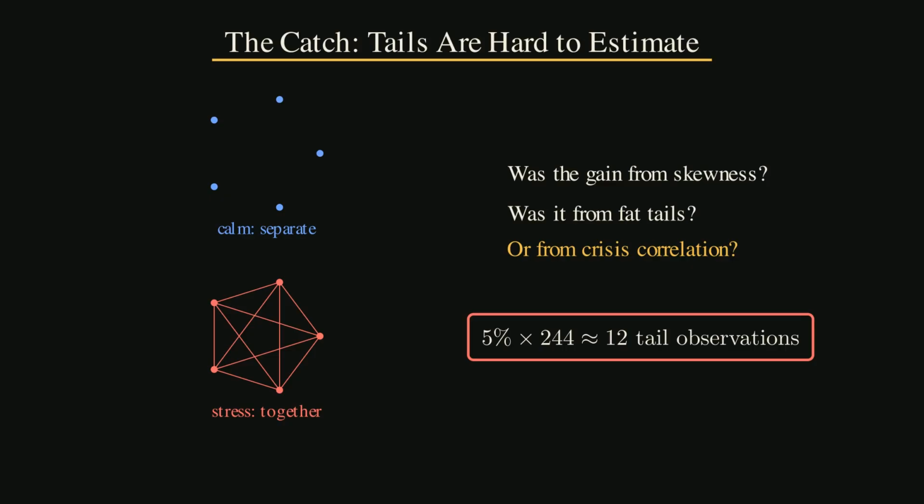There is also a sample size problem. The real asset study used 244 months of data. The worst 5% tail contains only about 12 observations in each sample. That is enough to teach the mechanism. It is not enough to make tail estimation easy.